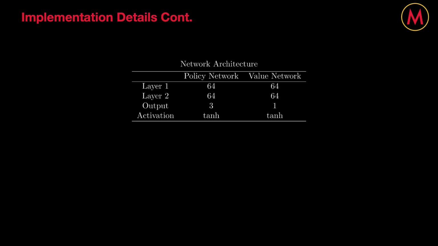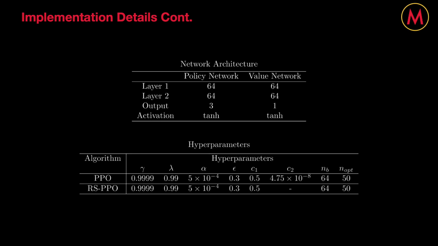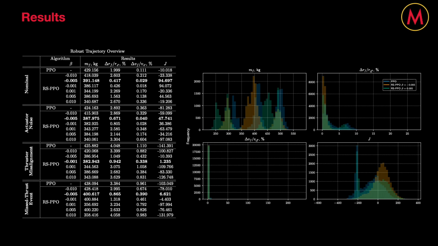And so here's the network architecture utilized by both PPO and RSPPO, along with the respective hyperparameters. You can see here that the configurations are nearly identical except for the entropy coefficient C2, which is excluded in RSPPO since the exponential criterion implicitly upper bounds the standard RL objective augmented with an entropy term. And so here are the results from my experiment, which we obtained by first training each algorithm across 5 different seeds for 1,000,000 time steps each, and then sampling 1,000 trajectories from each environment to compute the average metrics that are in this table, as well as build out the histogram plot on the right of this table.